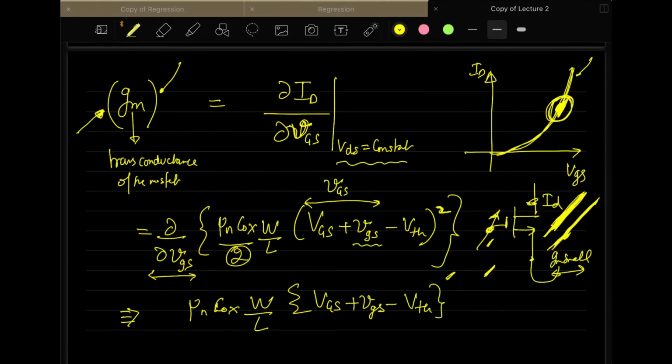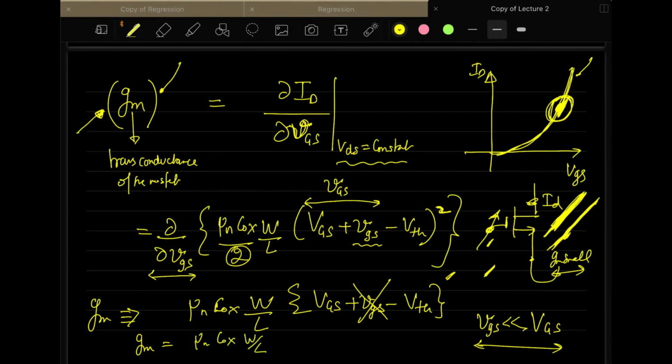This is what is left when you take the derivative of ID with respect to VGS. And you know that small vgs is very small compared to the capital VGS. This is the assumption that we are making, so this term will go away. So your GM will be mu n CoX W by L, then VGS minus VTH. This is the expression for GM in saturation.